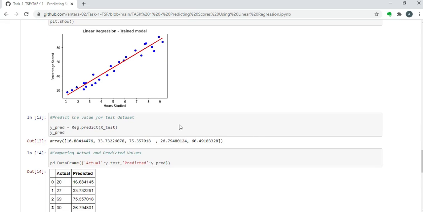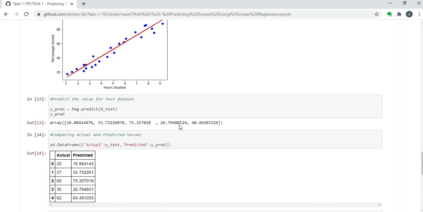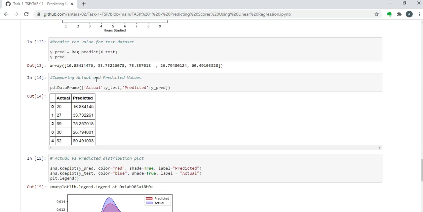Next thing that I've done is predict the values for the test data set using the trained model. And then I have compared the actual values and the predicted values. From this you can see that the values are not too far away from each other. So we can say that the model is predicting the values pretty well.